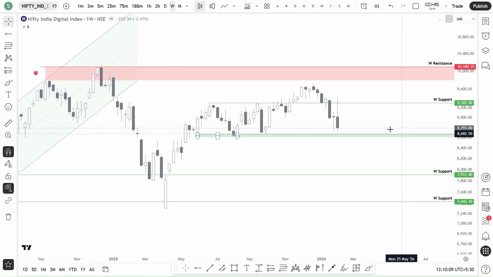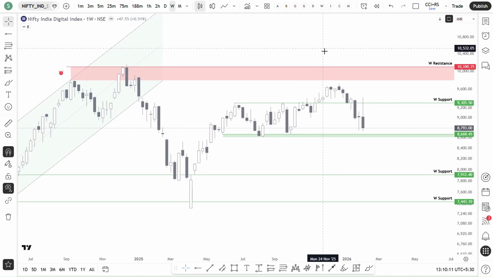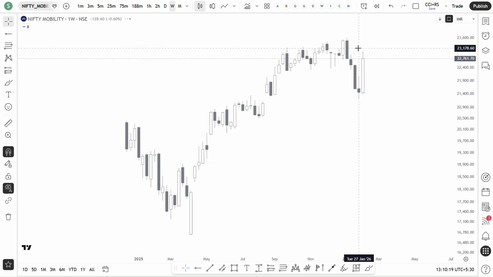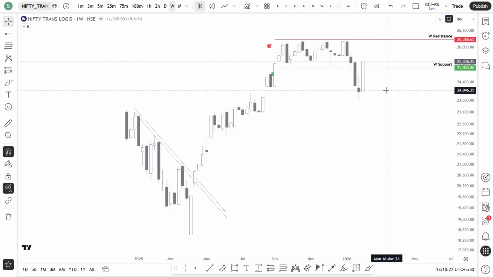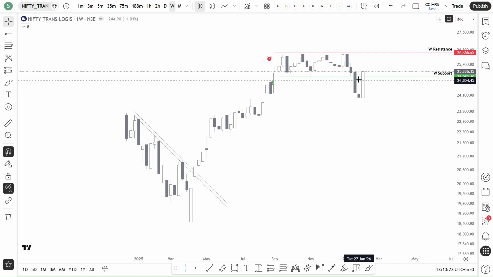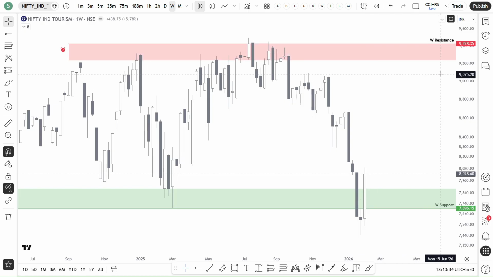EV, then Digital India. Even Digital India, I think price will reach this demand zone first. It will test it and then it will move upside. Then what else? Transport was also, I thought it broke down two weeks back. Then again, it went up. So I will only consider positive bias when it breaks this resistance.